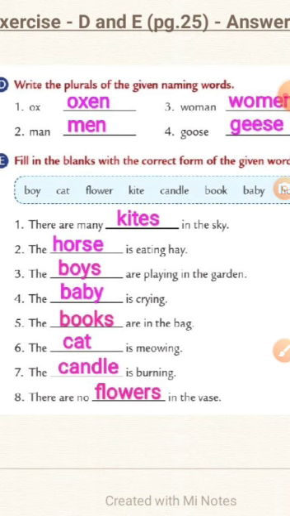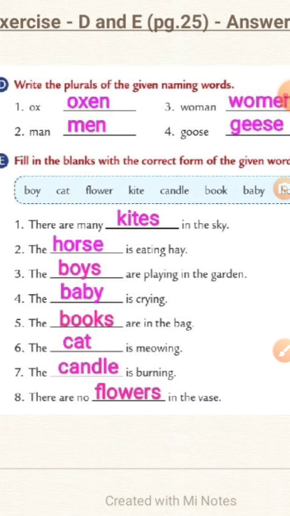The horse is eating hay. Here we will use the singular naming word because the verb we used is is. So we are talking about one naming word. Repeat the sentence. The horse is eating hay.